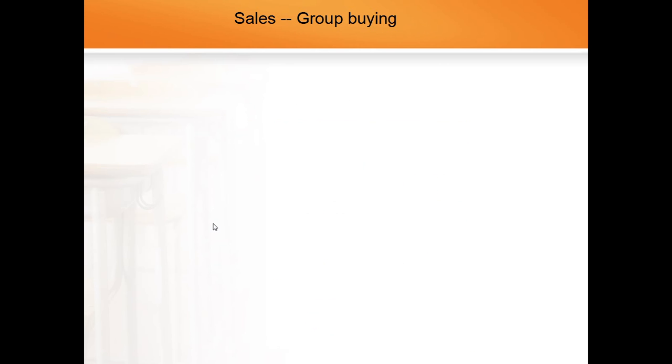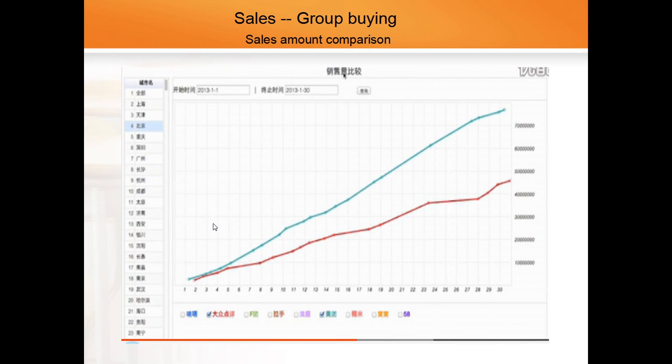Imagine you're a restaurant owner and you need to promote your restaurant. In China these days, group buying websites are really popular, like Meituan, 大众点评 and Nuomi. So you're wondering which one you should choose to sell your coupon. Let's look at the result of big data analysis comparing Meituan and 大众点评.